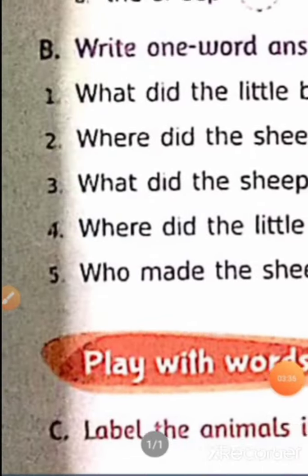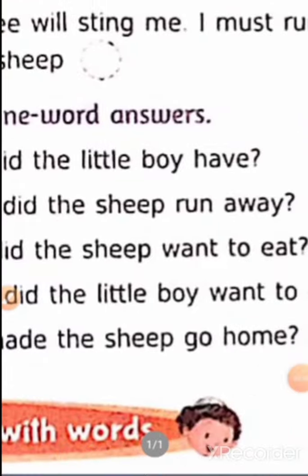Okay, now we are coming to our third one, that is, what did the ship want to eat? We all know what the ship eats. The ship eats grass. Now we will write the spelling of grass here. The ship wanted to eat grass, but the question has said to write only a one word answer.